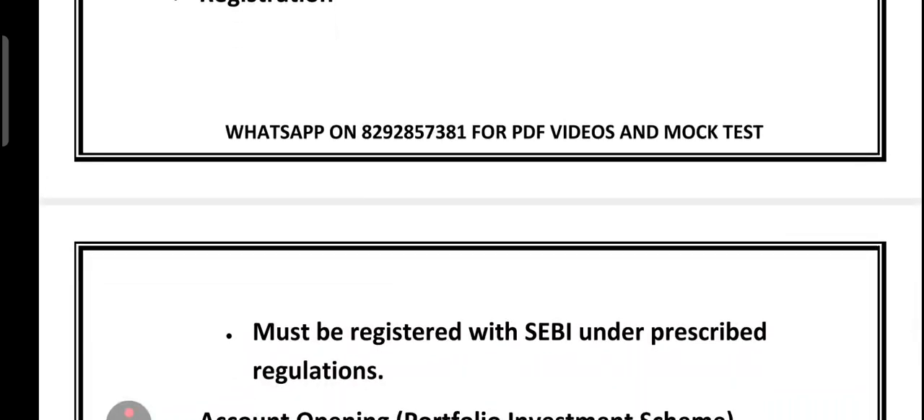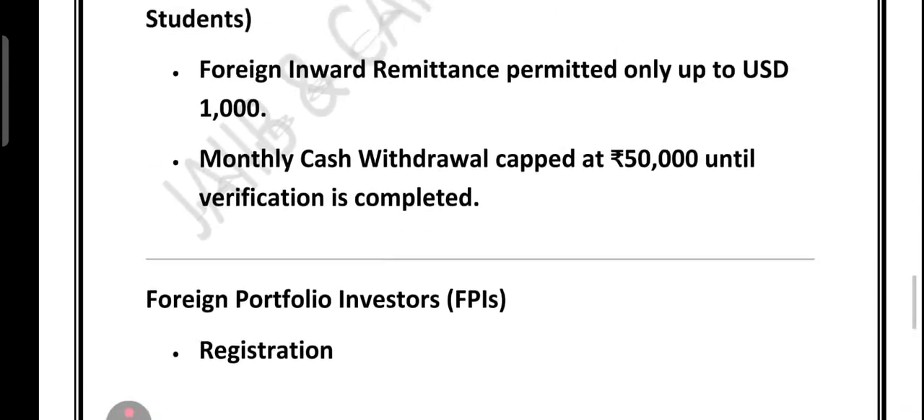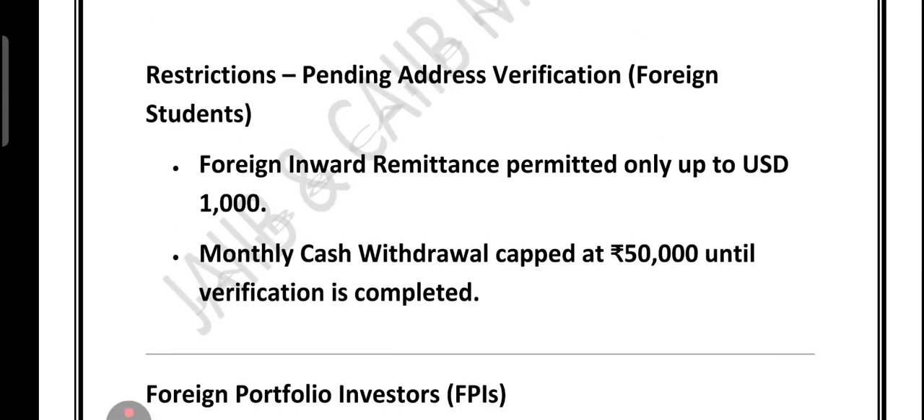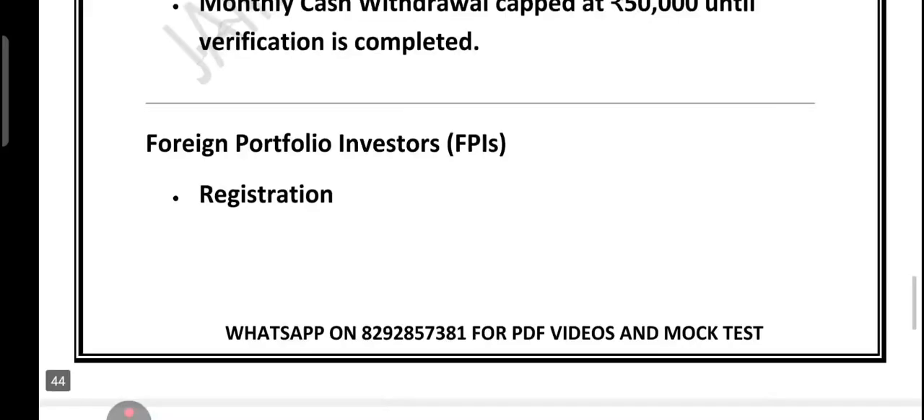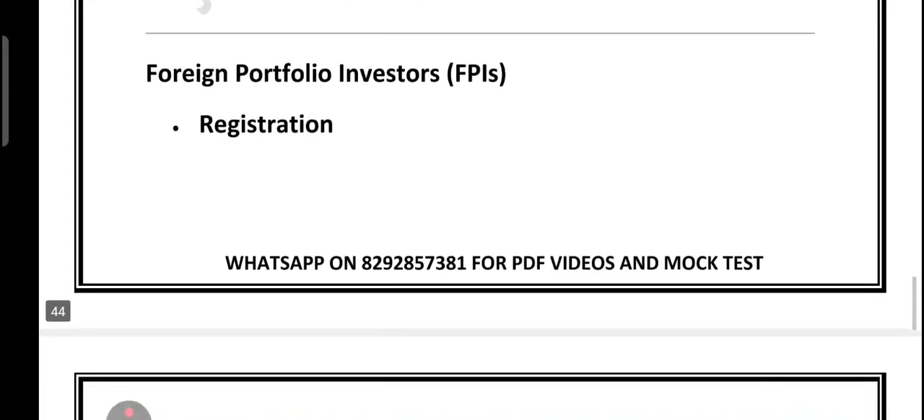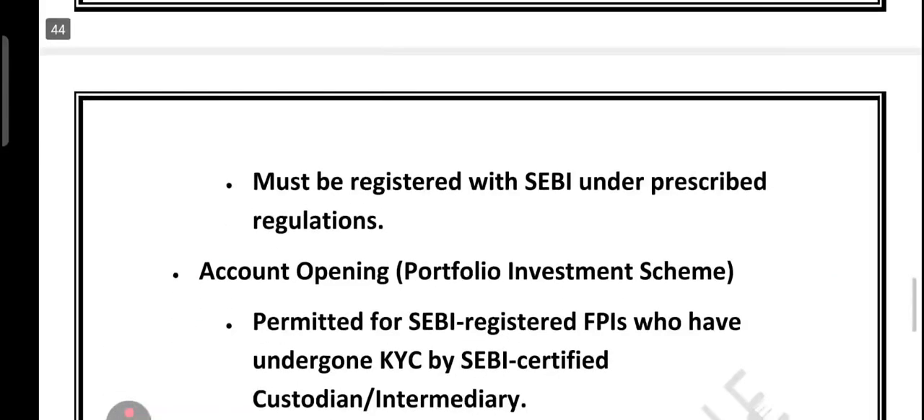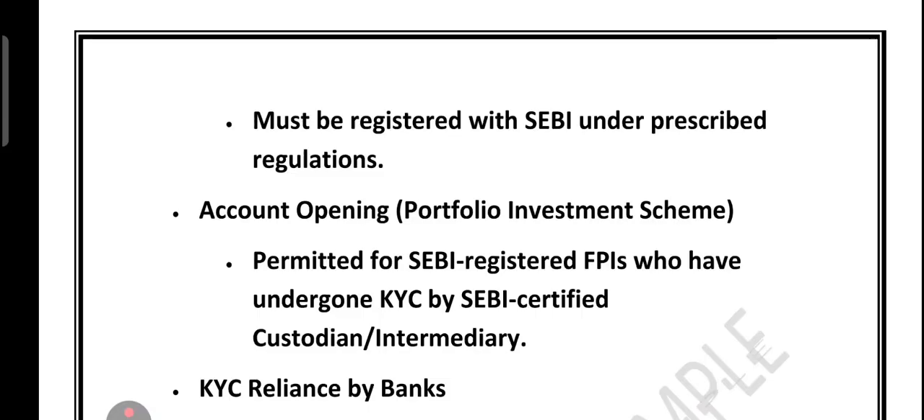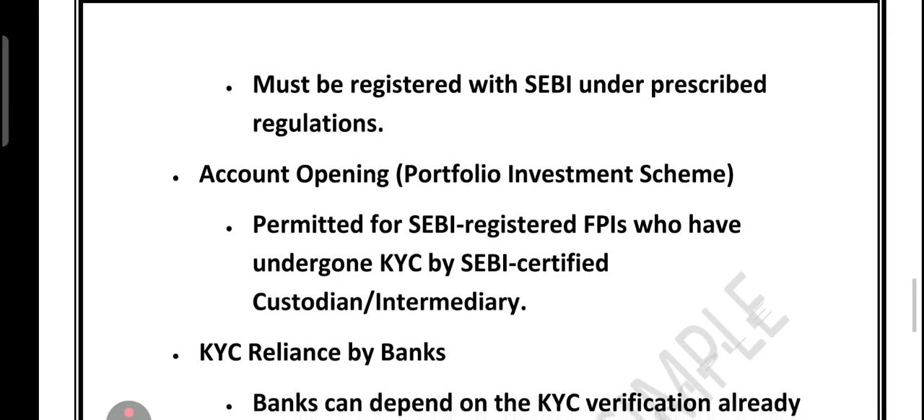Now friends, FPI. One more thing is that foreign inward remittance is permitted up to $1,000 only. Inward remittance for foreign students, right? And monthly cash withdrawal is capped at rupees 50,000 until address verification is completed. What is FPI? Foreign portfolio investor. They must be SEBI registered. Only a SEBI registered FPI with KYC done by a SEBI approved custodian can open an account under the portfolio investment scheme.